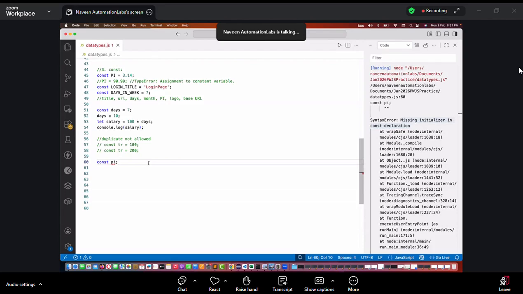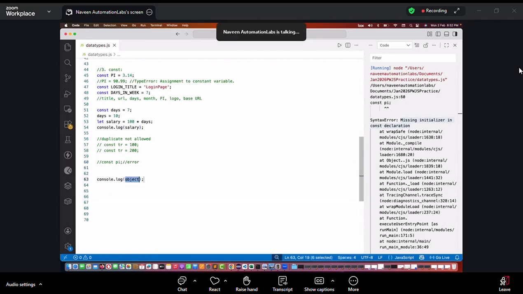Yes, that I can do it, right? So never declare it like this. It will start giving you the error here. Always initialize it. Remember that. Please note it down. What about the hoisting? Hoisting is allowed. Let's try that.